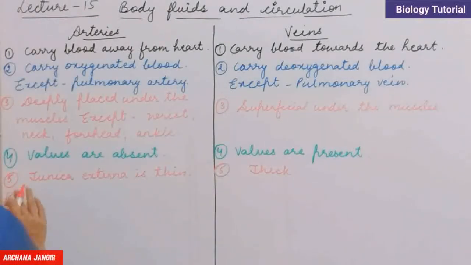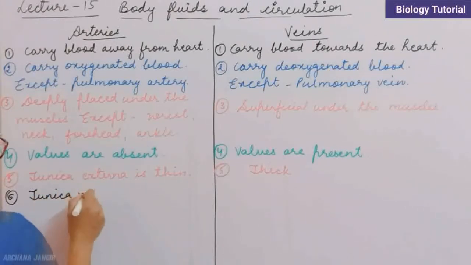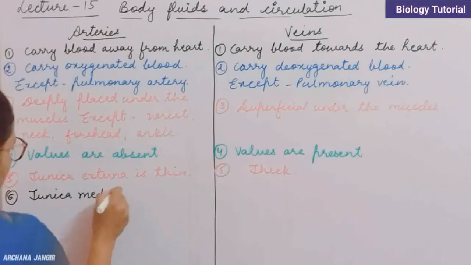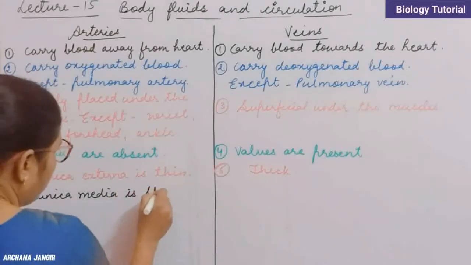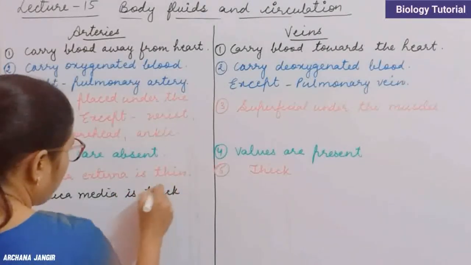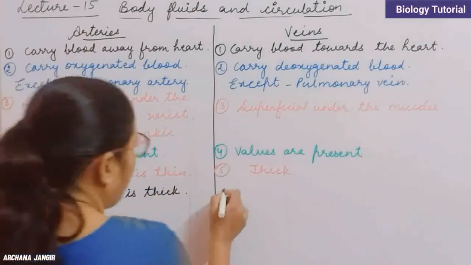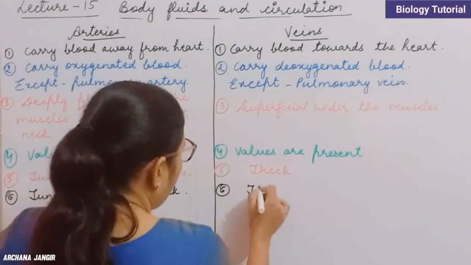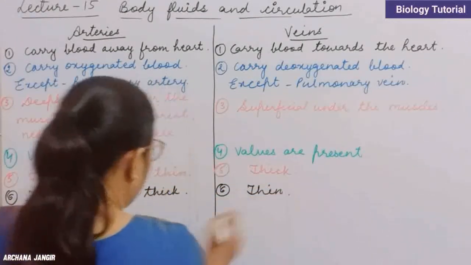Next we have tunica media. This tunica media is thick in case of arteries and it is thin in case of veins.